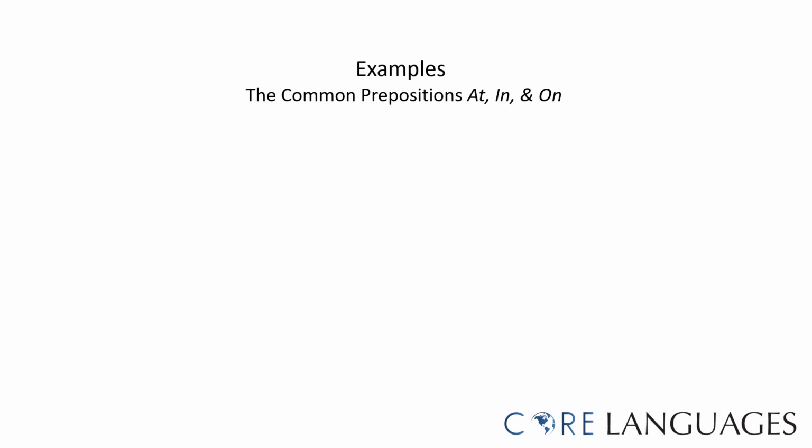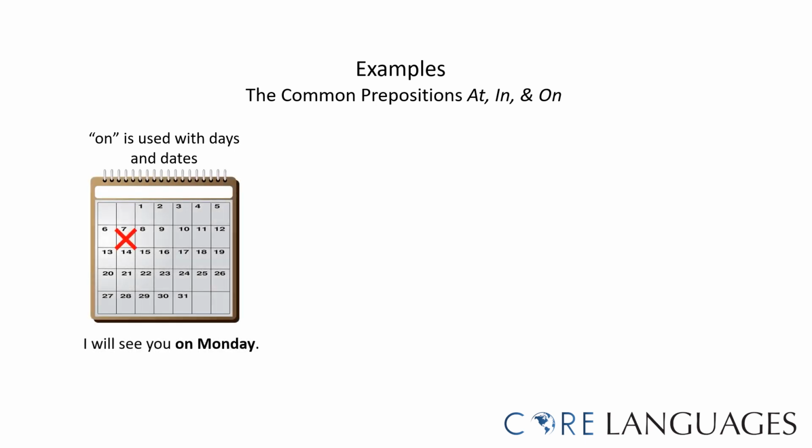The prepositions at, in, and on are very commonly used as prepositions of time. The preposition on is used with days and dates. For example, I will see you on Monday. Or, her birthday is on May 7th.